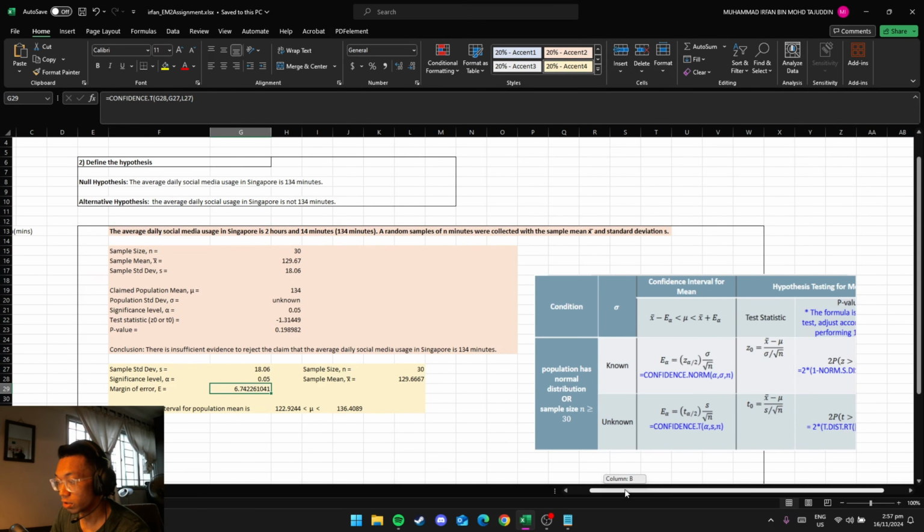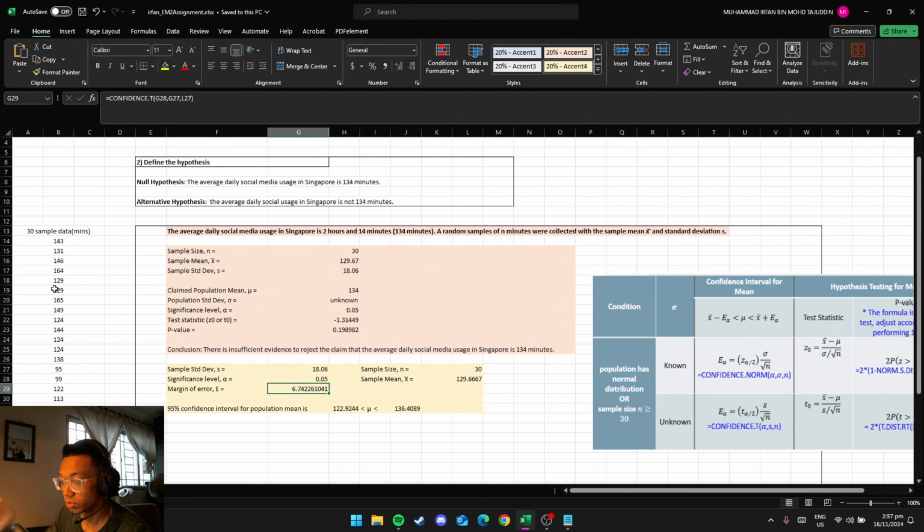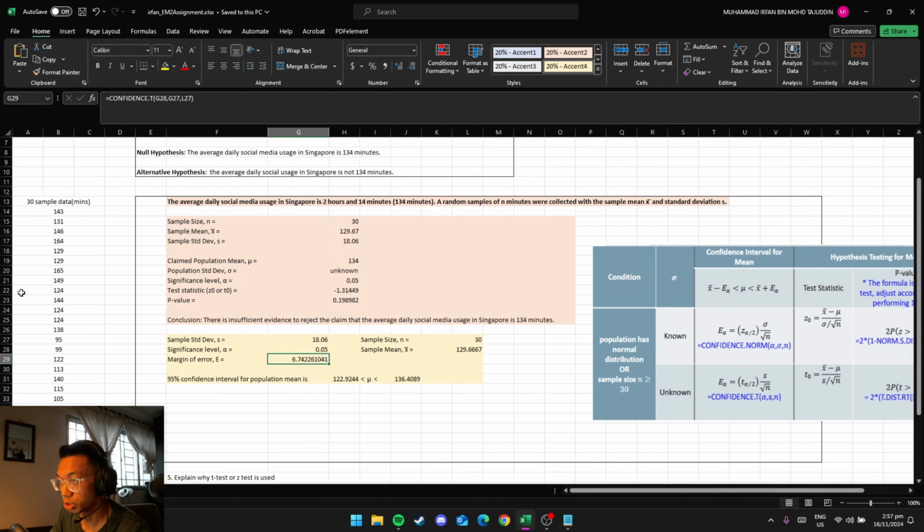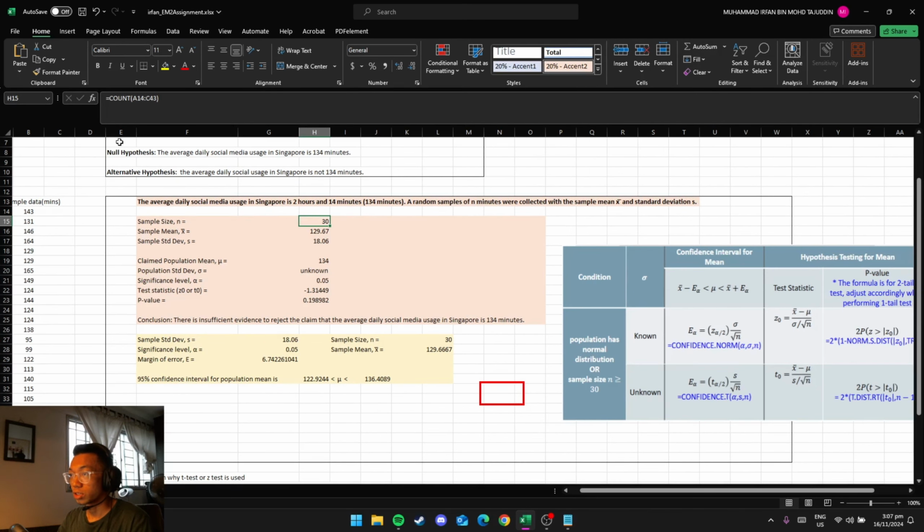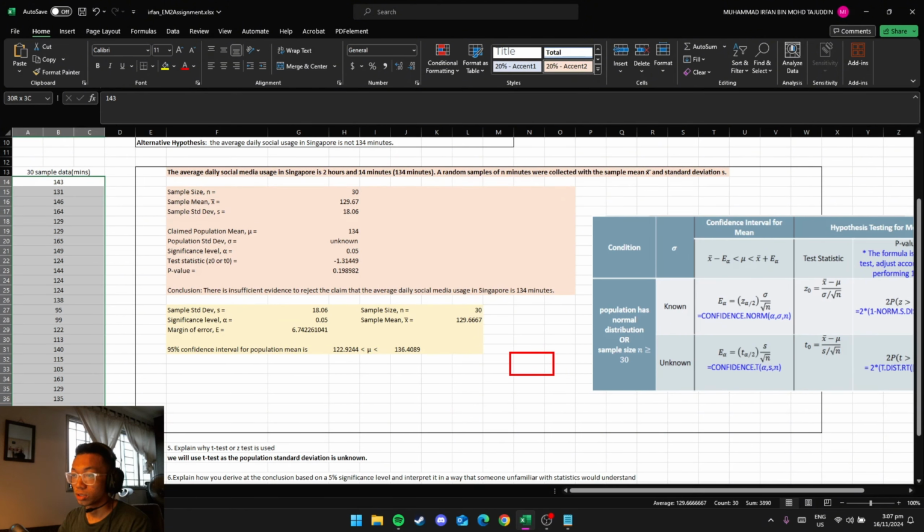And I collected a random sample of 30 counts from a survey that I created, and the random sample is selected to ensure that every element of the population has an equal chance of selection, minimizing the selection bias. For the sample size, I would take the count function and calculate this whole data here. For the sample mean, I will use the average and calculate this whole data here, and the sample standard deviation is this function here. So the claimed population mean is 134, and the population standard deviation is unknown.